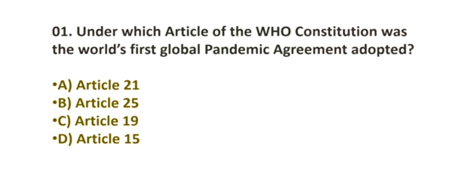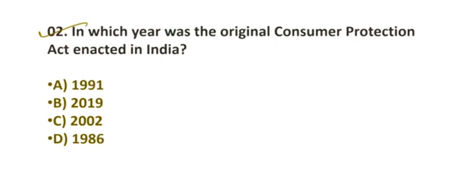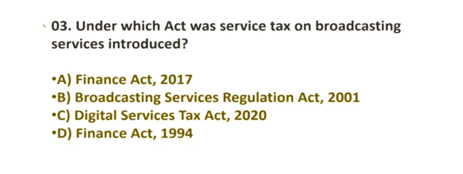Alright, let's start with the first question. Under which article of the WHO Constitution was the world's first global pandemic agreement adopted? Option number C is the correct answer, Article 19. Question number 2. In which year was the original Consumer Protection Act enacted in India? Option number D, 1986. Question number 3.